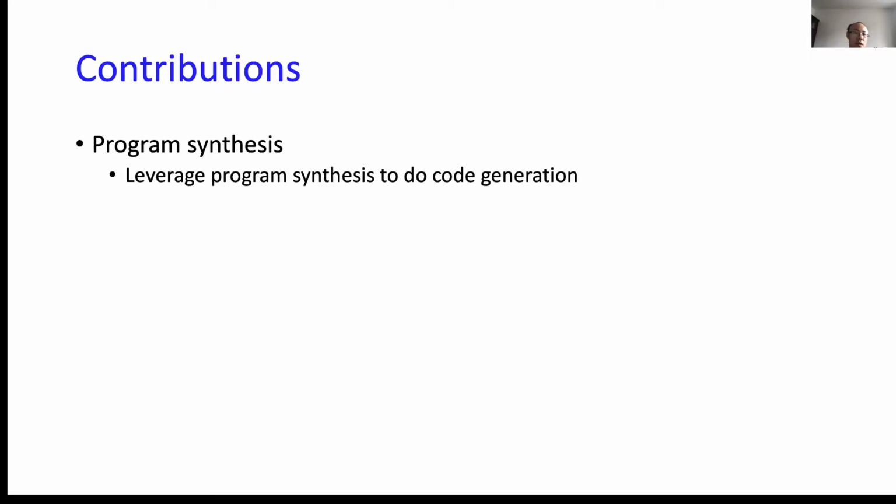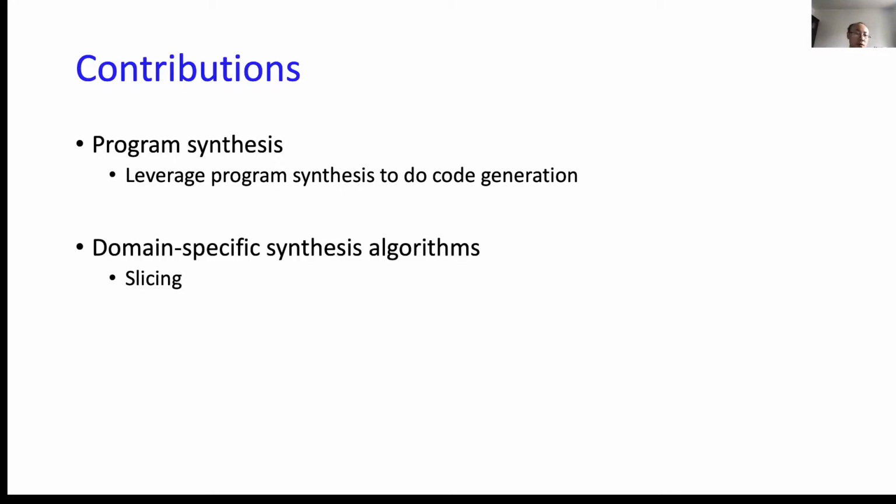In response to the above concerns, there are three main contributions in our project. The first one is we leverage a program synthesis tool to do code generation. And we also develop many domain-specific synthesis algorithms. The most effective one is the slicing algorithm. We designed two backends. The first one is a pizza simulator and the second one is Tofino's ASIC. We let our generated machine code run in these two backends.